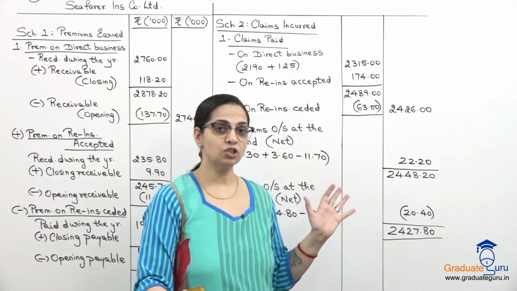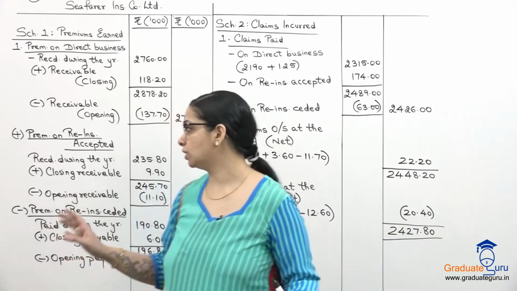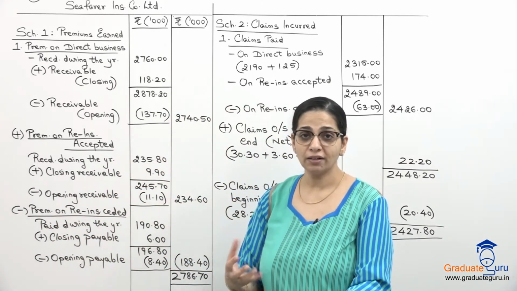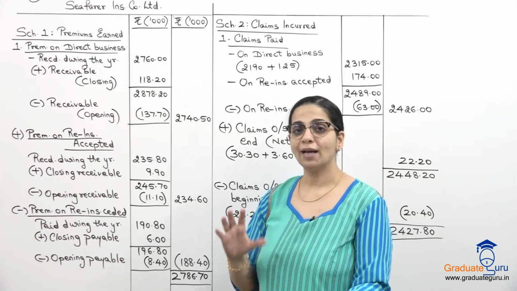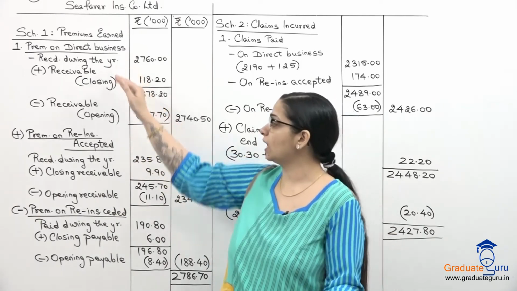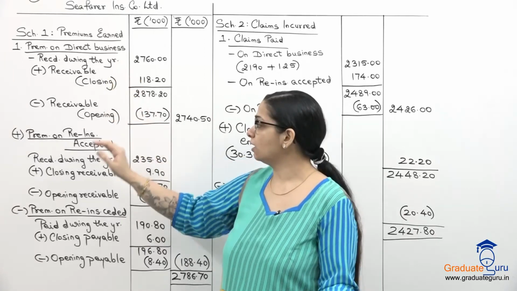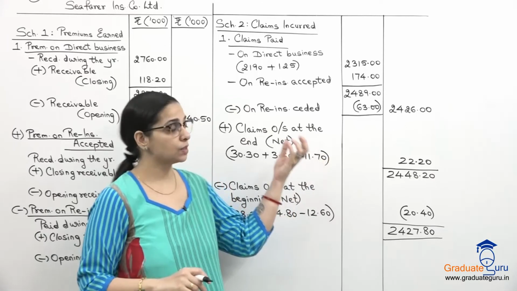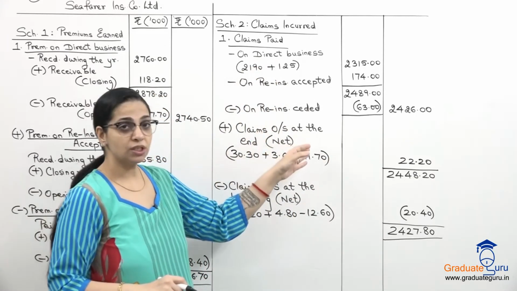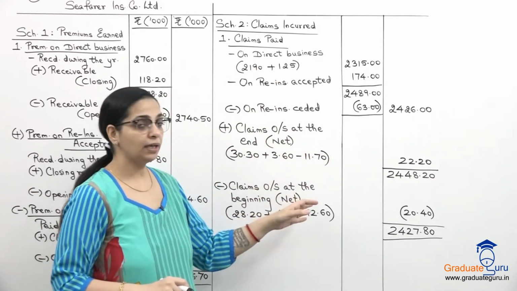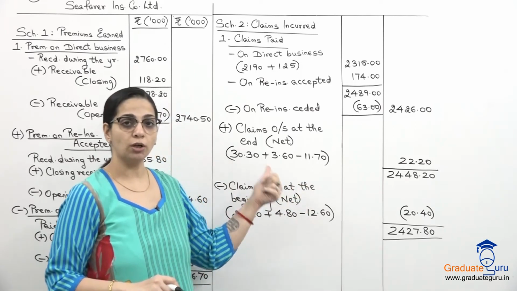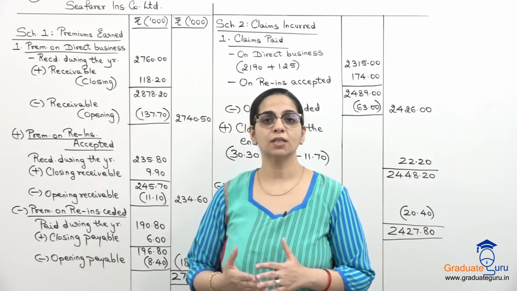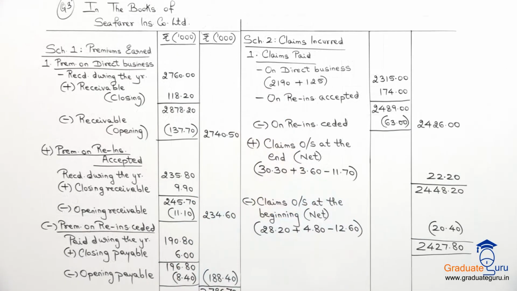So I hope you have understood all of this, both of these schedules, that is premiums and claims. What we are doing in effect is the same, पर formats are different. यहाँ पर we show it as per the business, direct, accepted, ceded. यहाँ पर we show it as per the heads, that is paid, outstanding at the end, outstanding at the beginning. And this is what is our final answer. So take this down and then we'll discuss a question for homework.